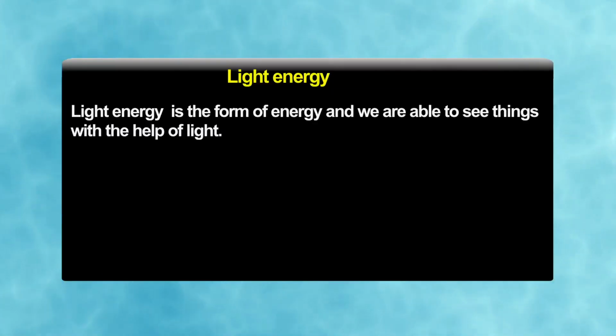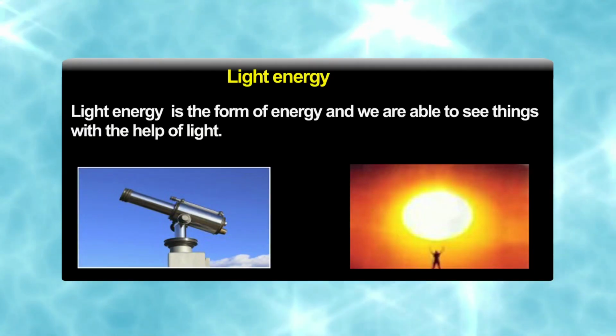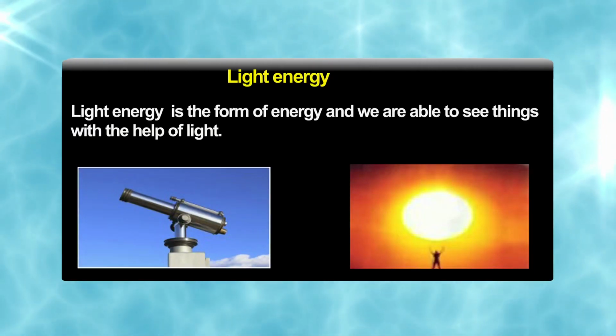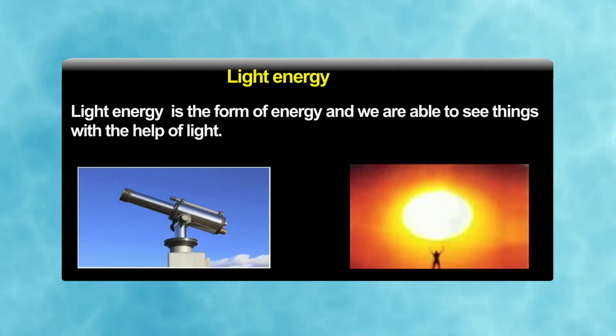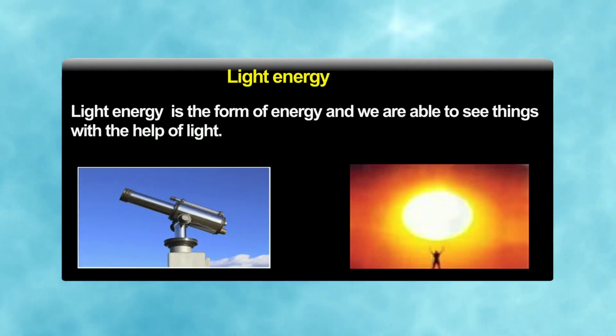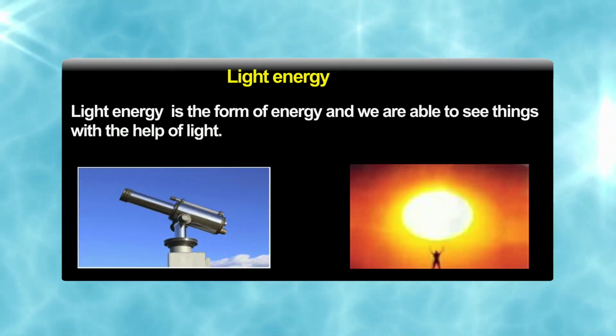We have a very interesting form of energy, that is light energy. Light energy is the form of energy with the help of which we are able to see things. We receive light energy mainly from the sun. Light is an electromagnetic wave with the wavelength in the range 4000 Angstrom to 7500 Angstrom.